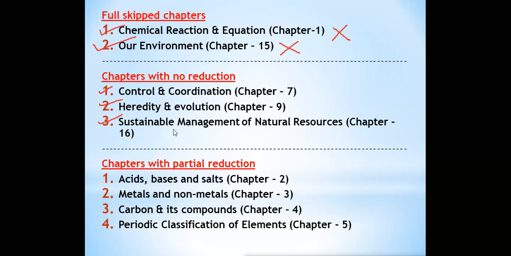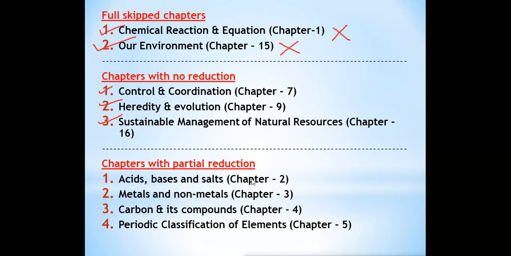So keep in your mind, or you can mark in your textbook, that these three chapters you have to read completely. After that we have some chapters in which partial reductions have been done. Means in these chapters few of the topics are removed. Few of those topics are skipped and few of the topics we have to read. I will tell you what are the topics which are skipped and which we have to study. So let's first have a look at the chapters which we have to read partially.